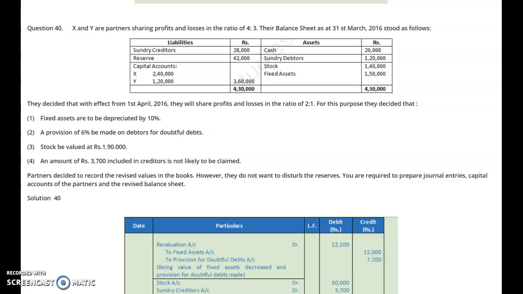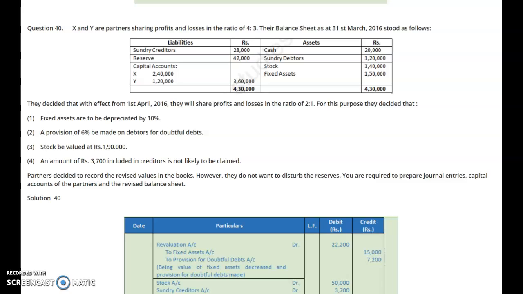First, we will learn this question from your exercise. X and Y are partners sharing profits and losses in the ratio of 4:3. Their balance sheet as at 31st March 2016 stood as follows. They decided that with effect from 1st April 2016, they will share profits and losses in the ratio of 2:1.